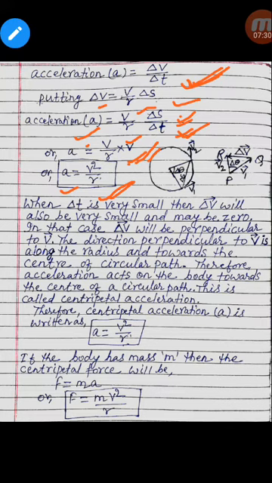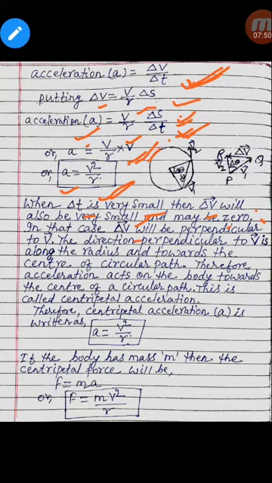Now when delta t is very small, then delta v, which is the change in velocity, will also be very small, and it may even be zero.